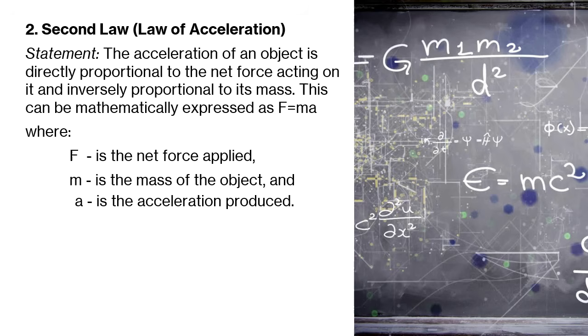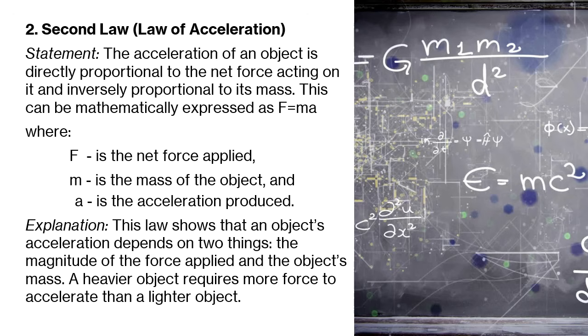This can be mathematically expressed as F equals m times a, where F is the net force applied, m is the mass of the object, and a is the acceleration produced. This law shows that an object's acceleration depends on two things: the magnitude of force applied and the object's mass. A heavier object requires more force to accelerate than a lighter object.